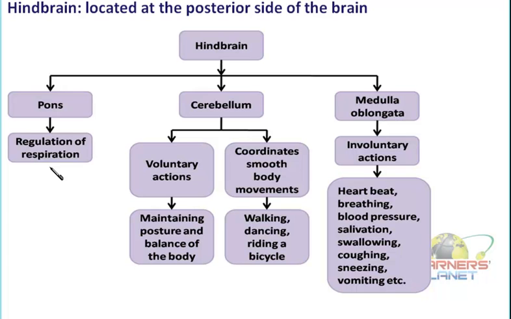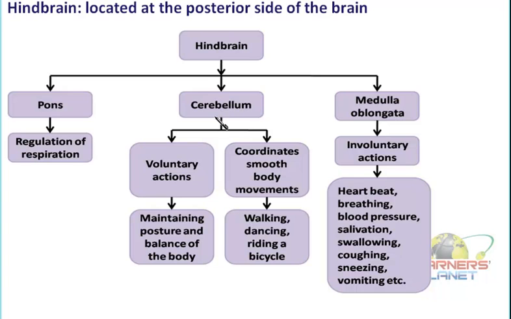If it is going beyond the limit, then together another system will be working for it, but the normal regulation of it is under the control of the pons region. Not only this much, the glucose has to be oxidized, and for that the enzymes have to be secreted, right? Those enzymes, they have to function properly, so the regulation of those functioning should be there. So the entire process of respiration is actually regulated by the pons.